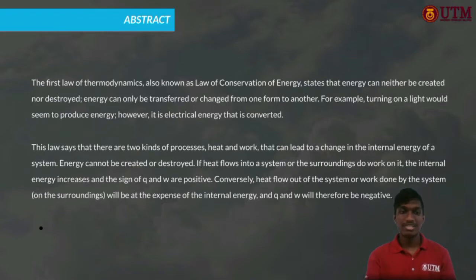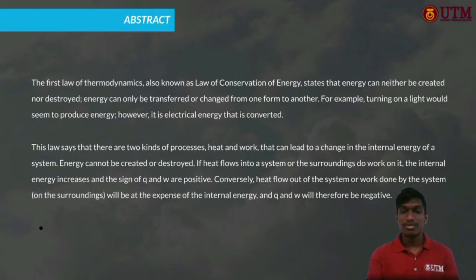A way of expressing the first law of thermodynamics is that any change in the internal energy of a system is given by the sum of the heat that flows across its boundary and the work done on the system by the surroundings. This law says that there are two kinds of processes, heat and work, that can lead to a change in the internal energy of a system. Since both heat and work can be measured and quantified, this is the same as saying that any change in the energy of a system must result in the corresponding change in the energy of the surroundings outside the system. In other words, energy cannot be created or destroyed.